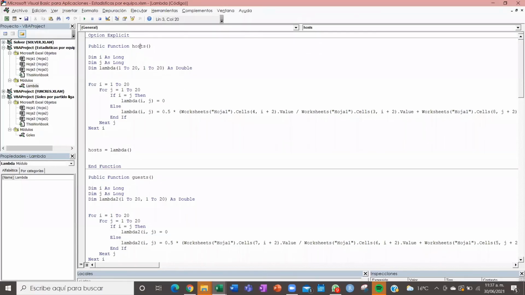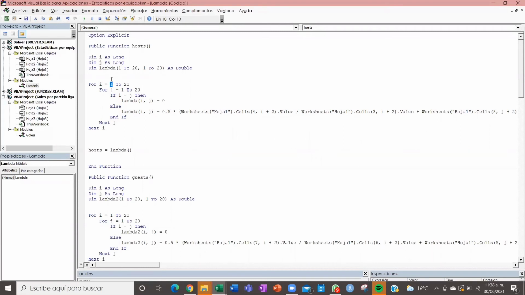So for the host one, we do the same that we did earlier. We multiply 0.5 by the number of goals for at home divided by the matches at home of this team, and we add the goals against away divided by the matches away. So this is going to be for the first team playing against the other 20 teams, we're going to get those results.